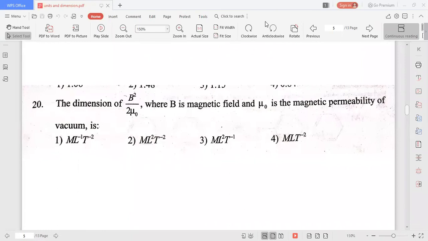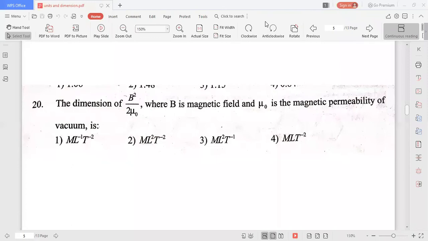Suppose if you are not getting an idea about that formula, then B dimension formula we have to write, mu naught dimension formula we have to write. What is the equation involving B and mu naught? Magnetic induction B, due to pole strength at any point, is equal to mu naught by 4 pi into pole strength by distance square. We have this formula now. So from this, B square by mu naught they asked. You square this one. B square by mu naught we need.